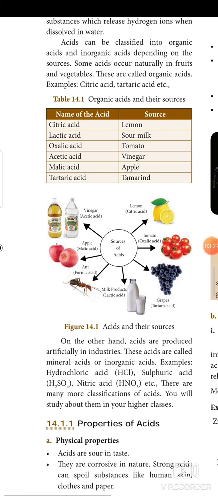On the other hand, acids are produced artificially in industries. These acids are called mineral acids or inorganic acids. Example, HCl, HNO3, H2SO4, etc. There are many more classifications of acids. You will be studying them in your higher studies. Based on their neutralizing factor, based on their ionizing factor, acids can be classified further. Okay, it will be explained in your 9th standard.